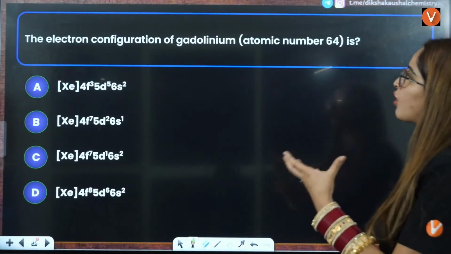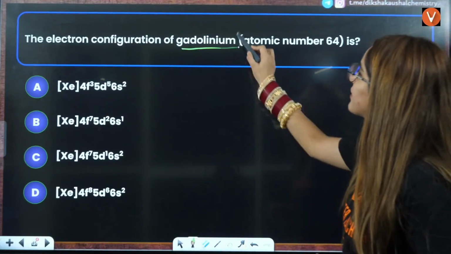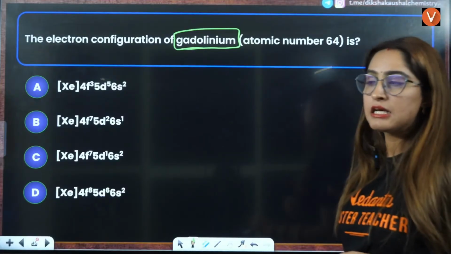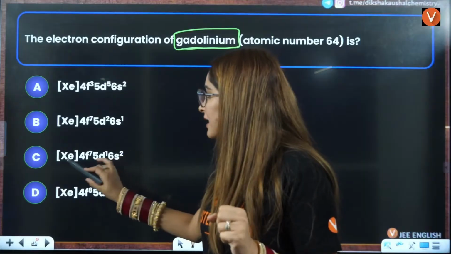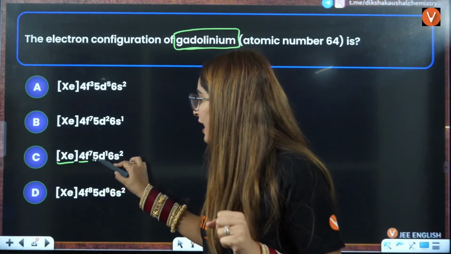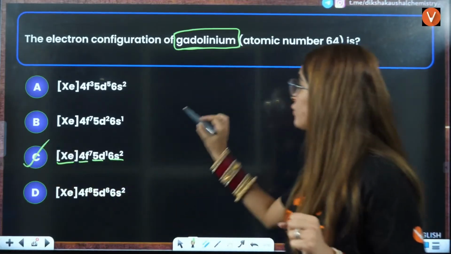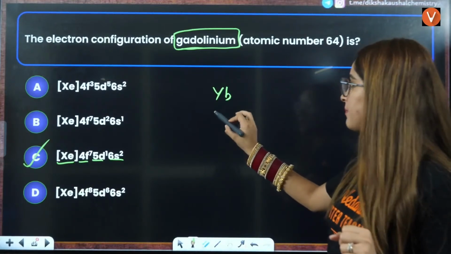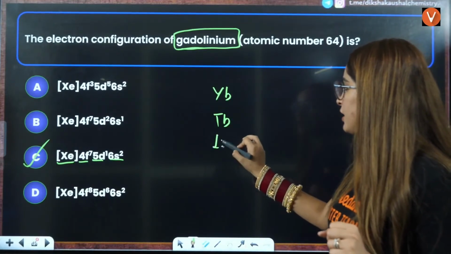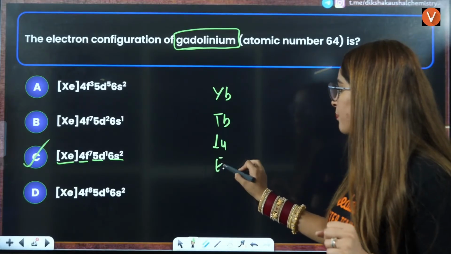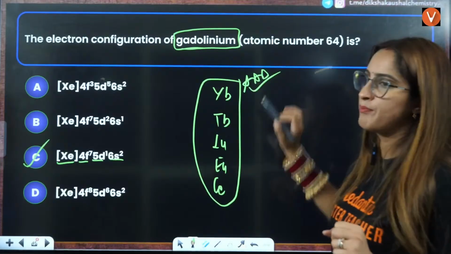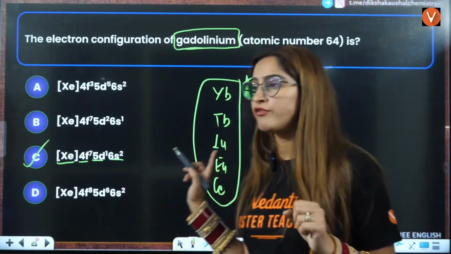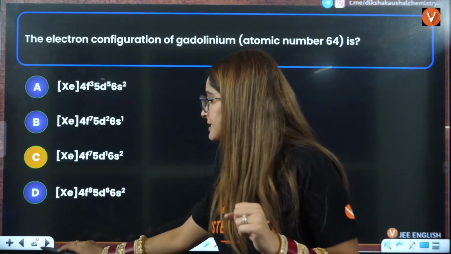Next is the electron configuration of gadolinium. Gadolinium, very important, the electronic configuration of lanthanoids. That is going to be xenon 4f7 5d1 6s2. You should know ytterbium, terbium, lutetium, europium, cerium. All these electronic configurations that I have written here are important for you.